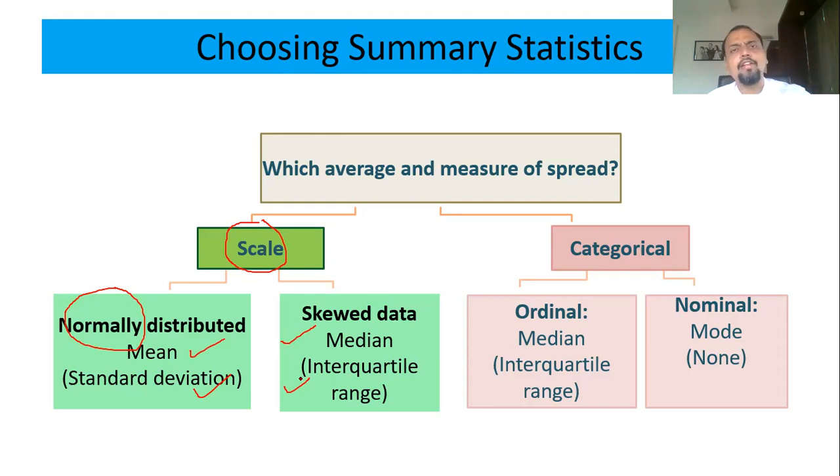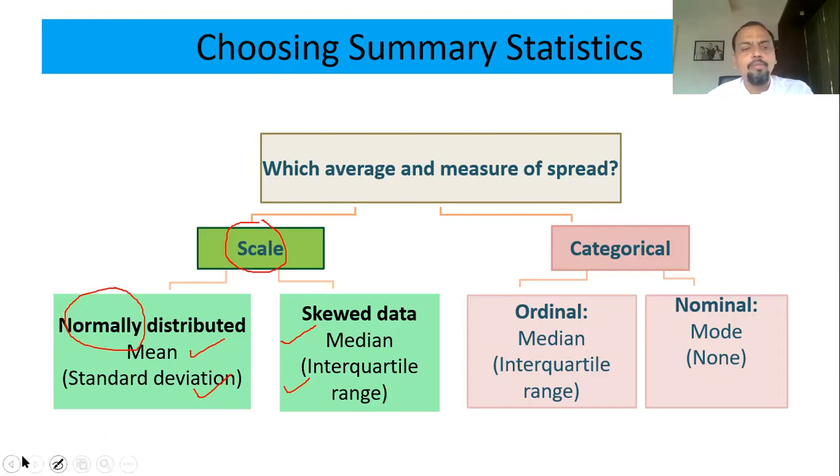Different softwares, whether it is R or SPSS or Excel, have measures, like the Shapiro-Wilk test. You can check with a histogram also. We can check with a frequency polygon also. Okay, we can check with box plots also whether the data is normally distributed or not. So there are different ways to check the normality, but right now, for the scope of this particular session, I'm not including that.